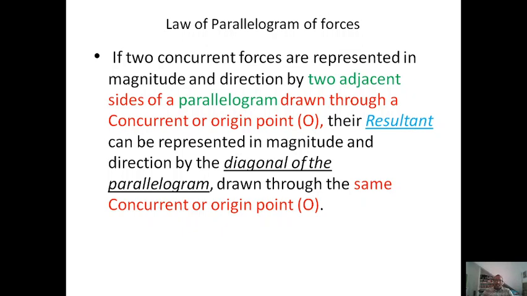These are some highlights I have given here. You understood those highlighted words: two adjacent. You have to arrange the forces as adjacent sides of a parallelogram.